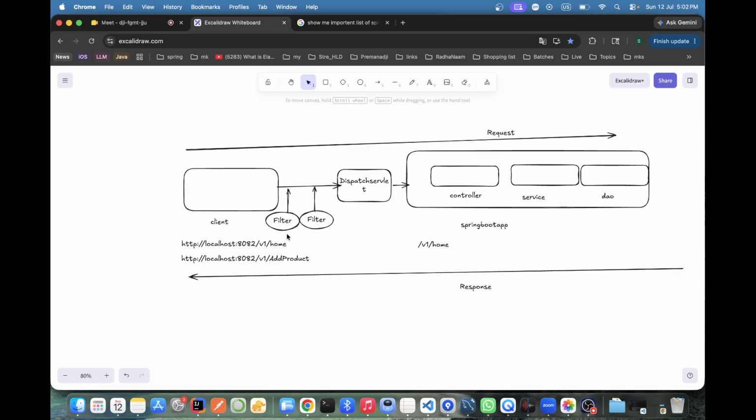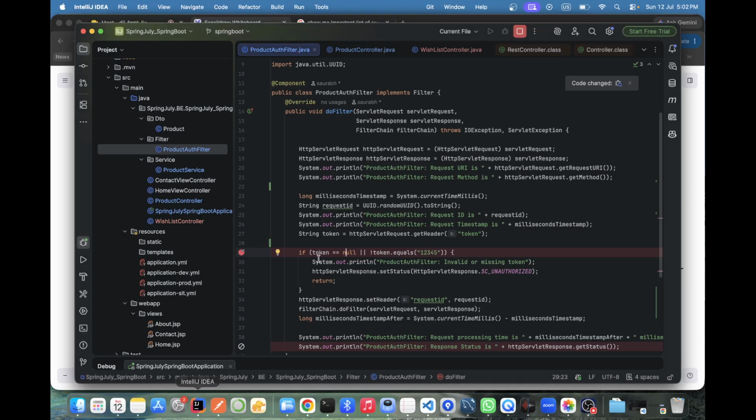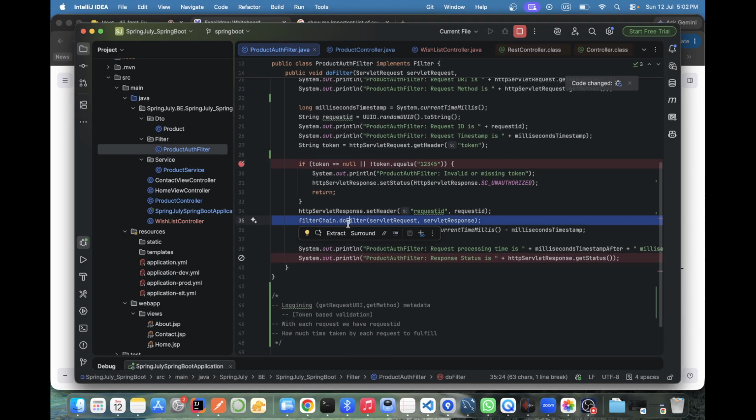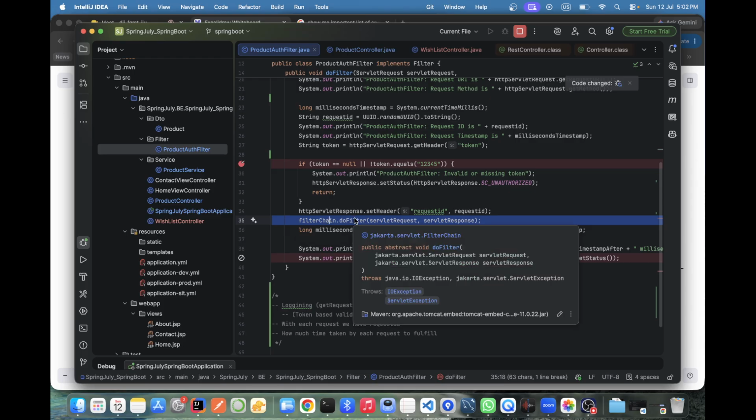After this task is done, it will call this method again: filterChain.doFilter. If I don't call it, it won't go anywhere. Our request will just be stuck in an infinite loop. You know the programming infinite loop? Yeah, the same thing: it is stuck anywhere, it won't go.